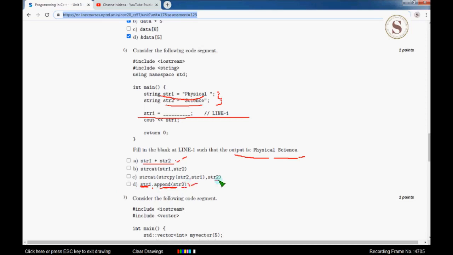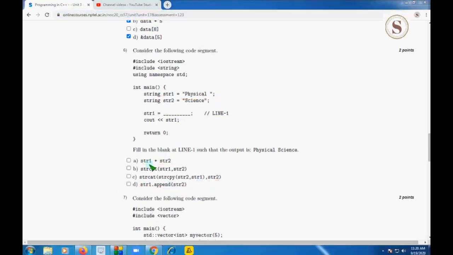So I hope you got the answer as physical science, that is the combination of string 1 and string 2 by using the addition operator, and also string 1 dot append with string 2. So physical science is the output in the case of D also. So the correct answers are two options here, that is option A, string 1 plus string 2, and option D, string 1 dot append of string 2.